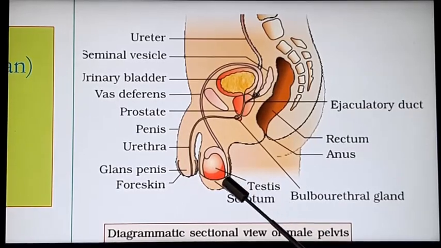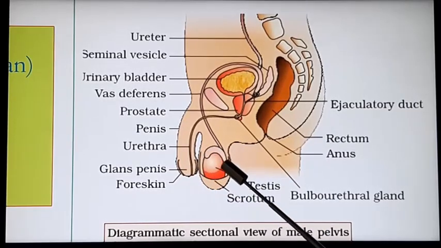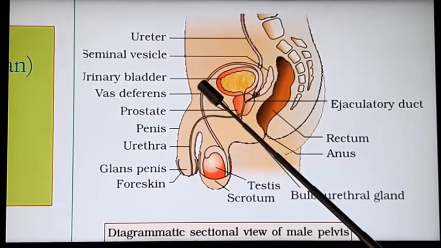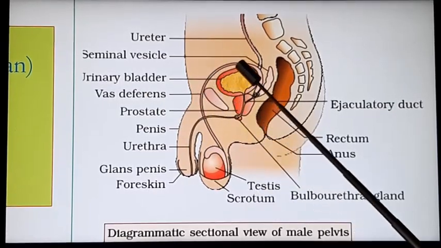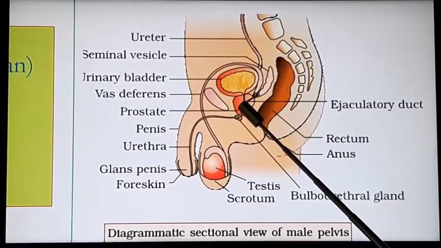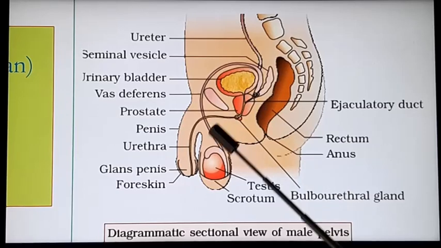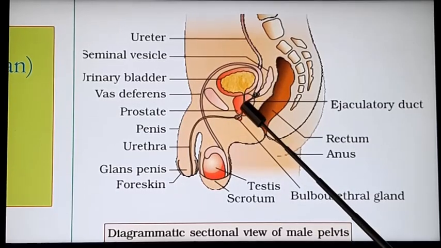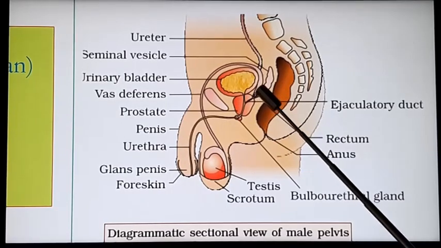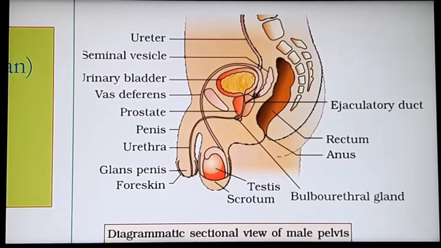Once again, let me explain. This is the primary sex organ testis, which is protected inside a sac-like structure called a scrotum. From this testis, a tube arises, and that is known as the vas deferens. Vas deferens loops around the urinary bladder and joins into the urethra, and that part is known as the ejaculatory duct, where it receives a duct from a pair of seminal vesicles.